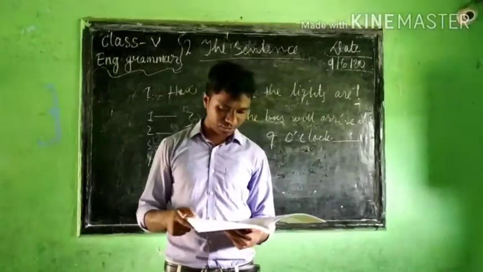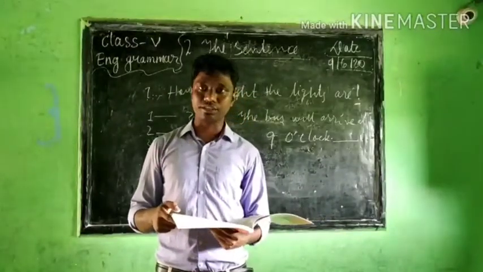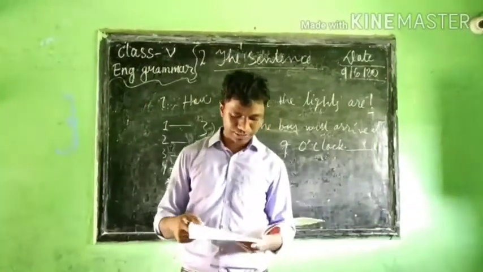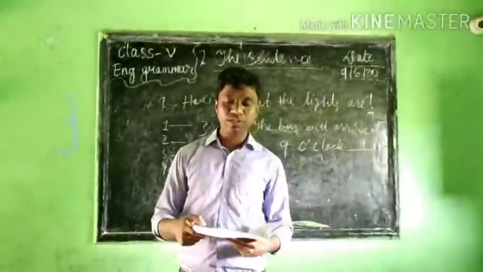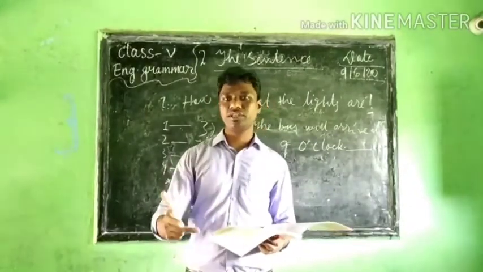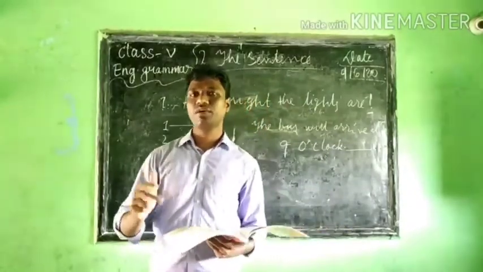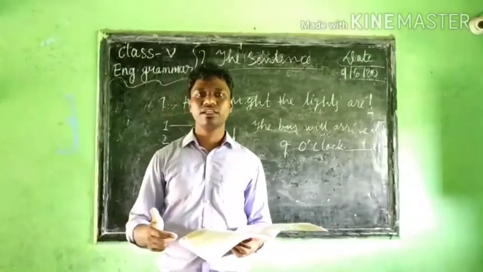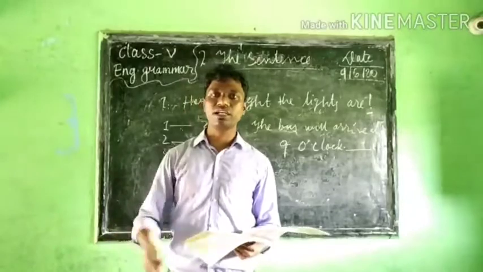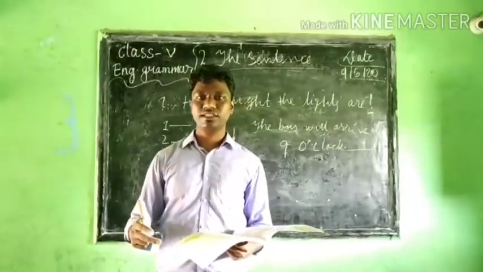The number 3: Keep off the grass. Number 4, students: We have won the match. This is an expression of joy. You know what kind of punctuation mark it will be. Which kind of punctuation mark and which kind of sentence it is.